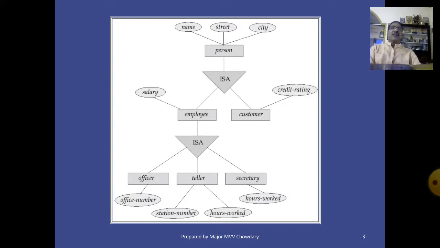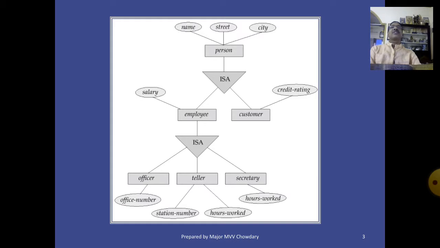Here is another entity, customer. Customer is a person. Customer has the attribute credit rating. So customer also has the attributes name, street, city, and credit rating.